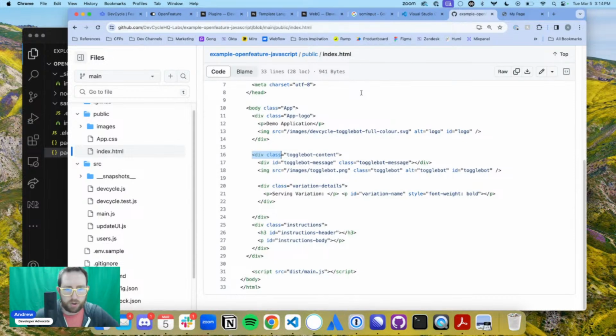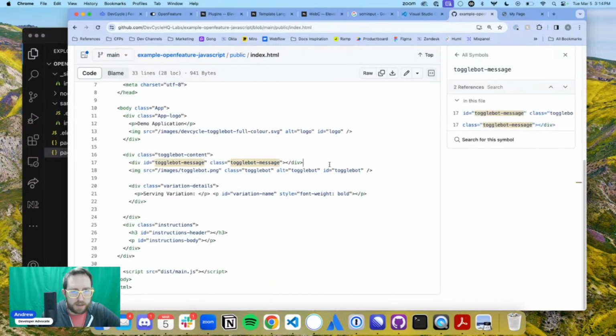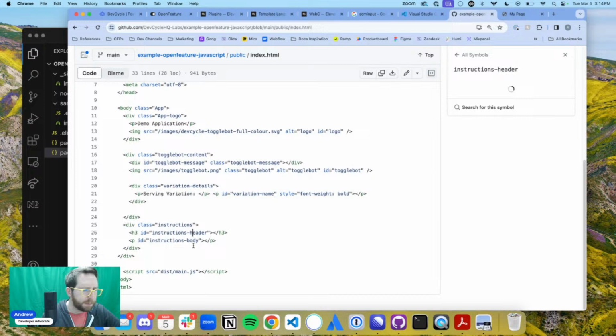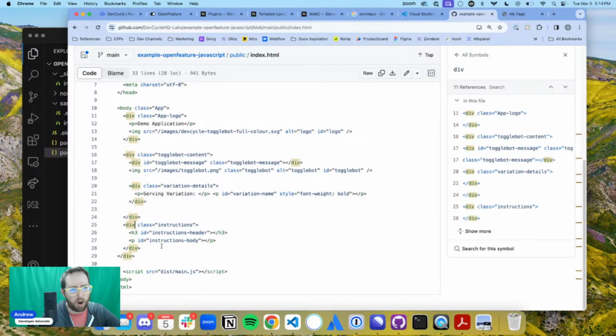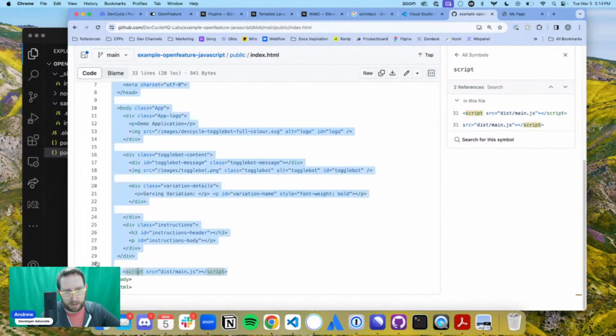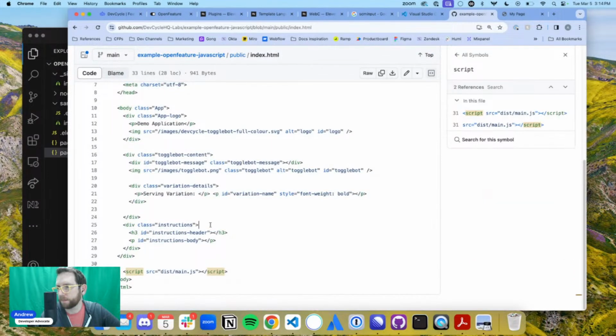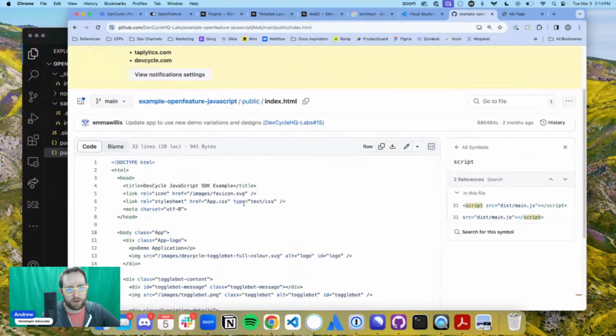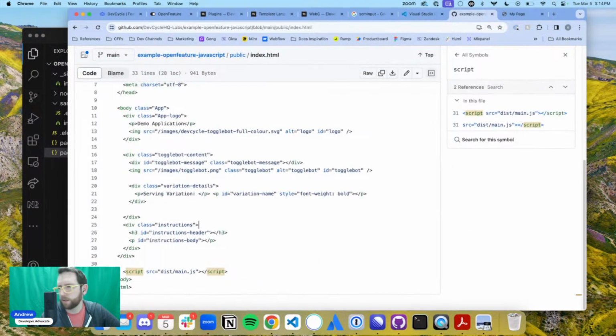Then it shows you the toggle bot message, says serving variation, and gives some instructions. All of these are controlled by feature flags, which are called in this script at the bottom of the page. It's good to know I should be calling that script at the bottom of the page, because I wasn't doing that in my current example.